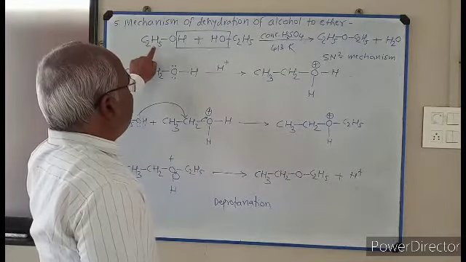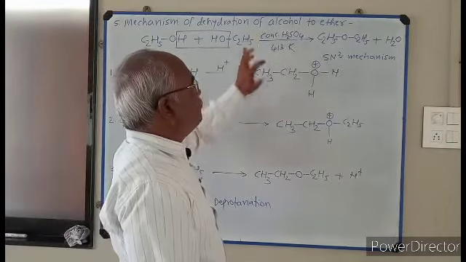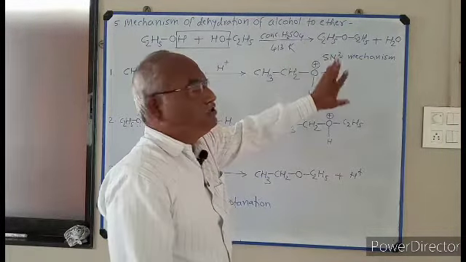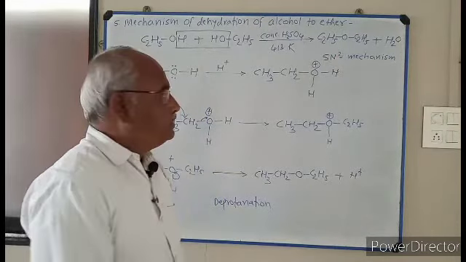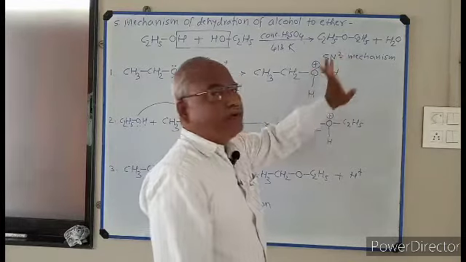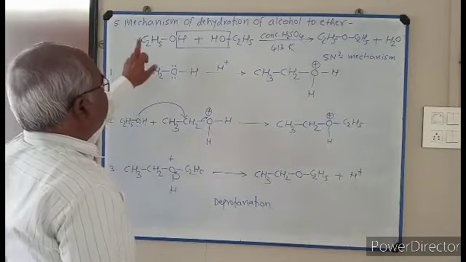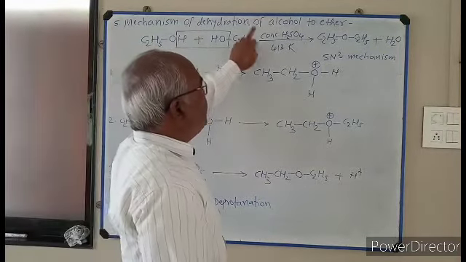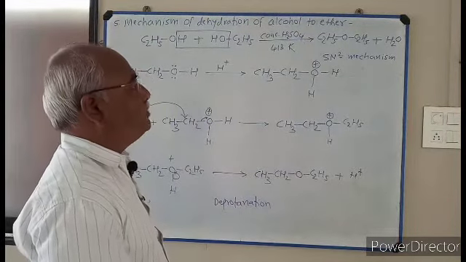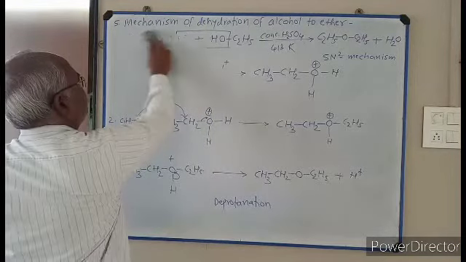When excess of ethanol is distilled with concentrated H2SO4 at 413 Kelvin, diethyl ether is produced. This ether formation takes place by SN2 mechanism. The rate of reaction depends upon the concentration of substrate as well as the concentration of reagent. There are 3 steps of mechanism. If it is clear, I will explain the next mechanism.